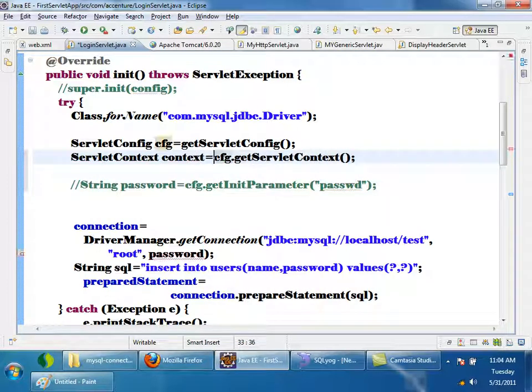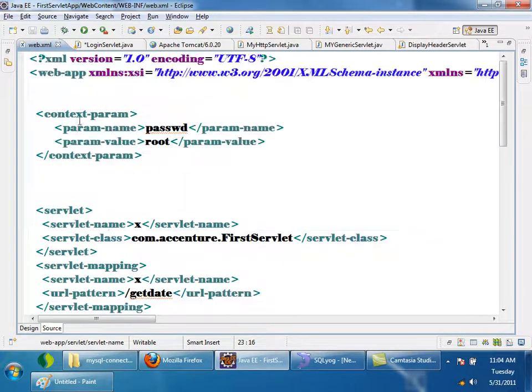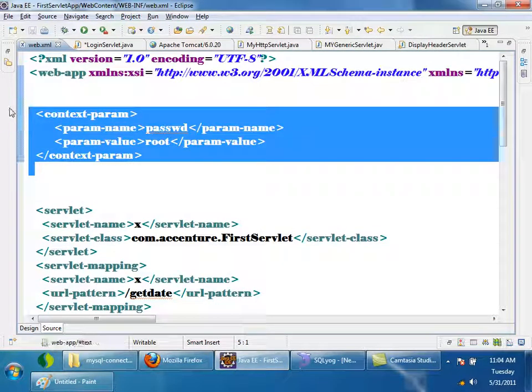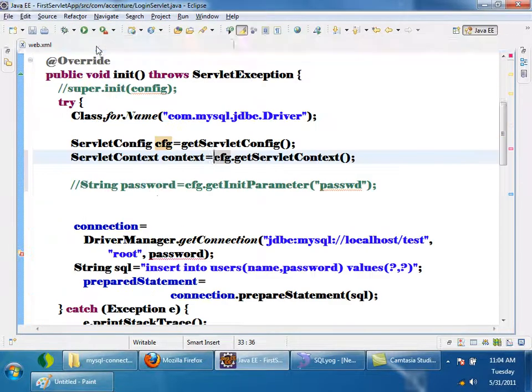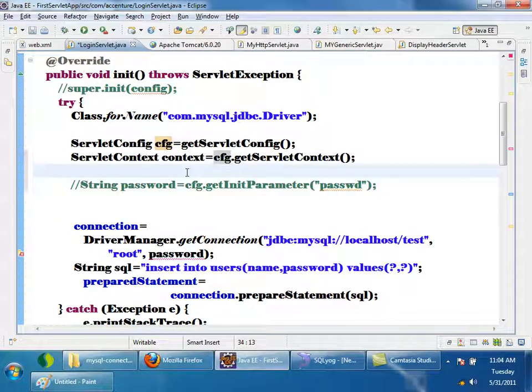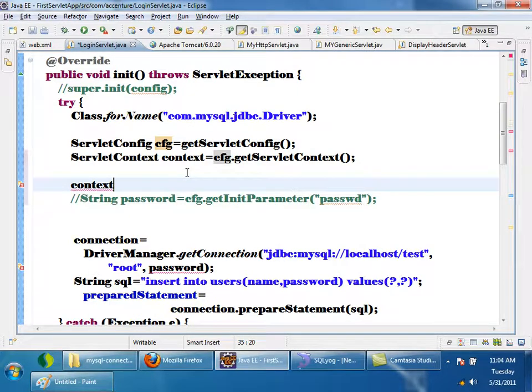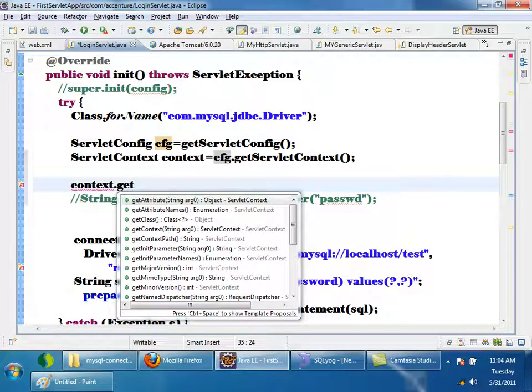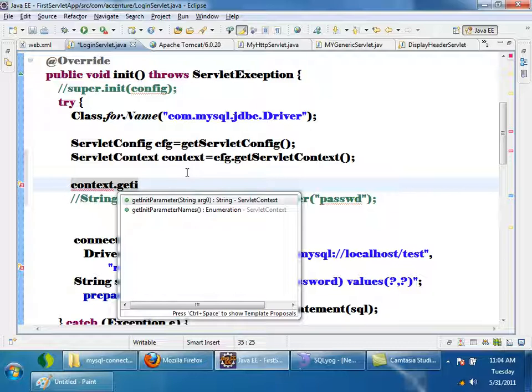Now servlet context knows everything present inside the web.xml. In web.xml I have configured context param. Now I want to get the value of a context parameter called passwd. So now what I can do is context dot get init parameter, context object dot get init parameter.